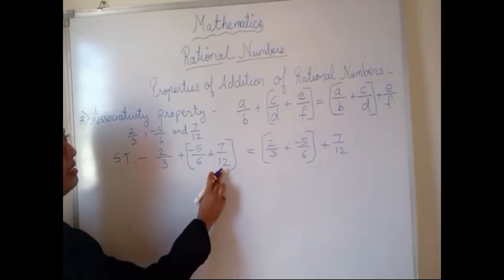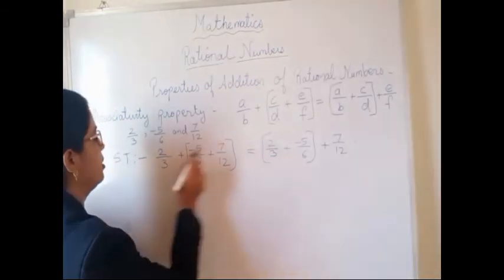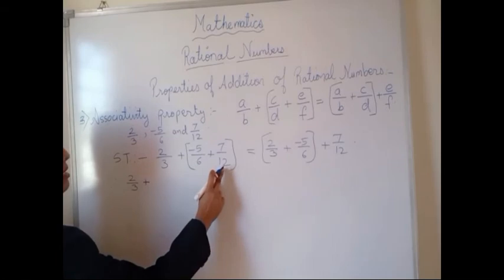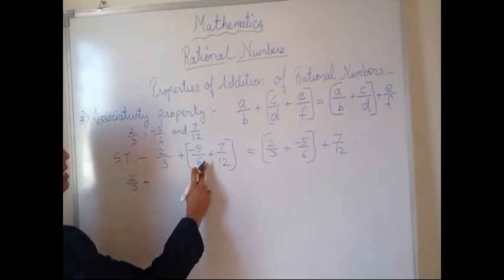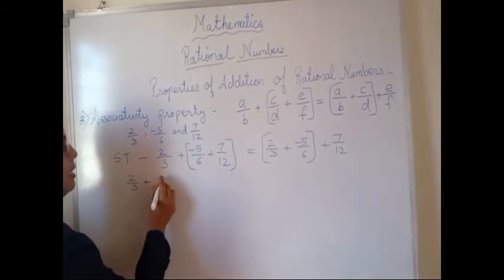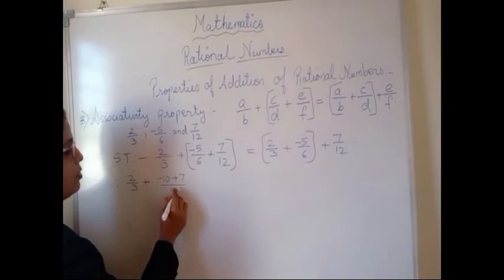So here the LCM will be 12. Here the LCM will be 6. So therefore 2 upon 3 as it is, plus, now the LCM is 12 here. So 6 multiplied by 2 you will get 12, so the same we will multiply upside. 5 2s are 10. Negative 10 plus 7 upon 12.